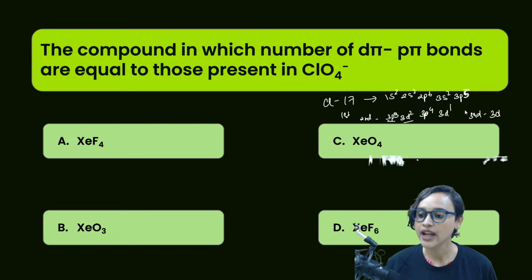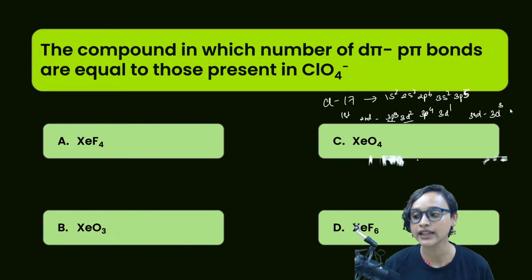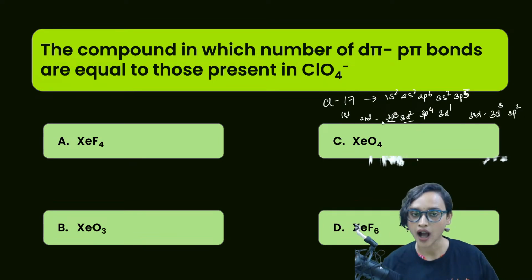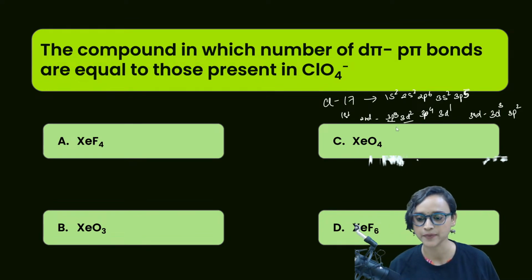Now, if I take it to the third excited state, then what will happen? It will become 3d3 and 3p2. I'm guessing, right? That's what will happen. The third one will also jump, but that hardly happens though. Yes, 3p3, half orbital filled, and 3d2 here. This perfectly makes sense.